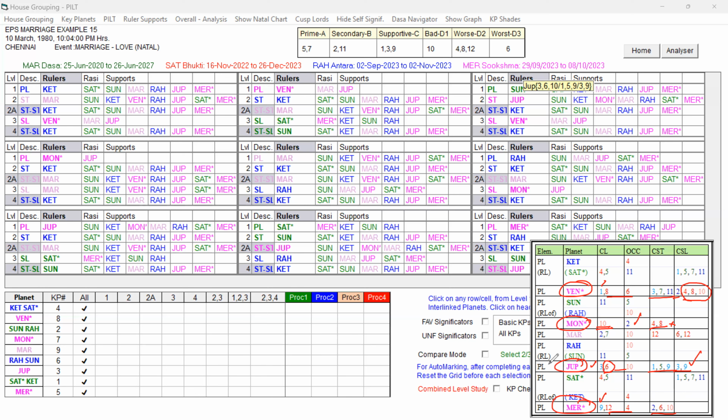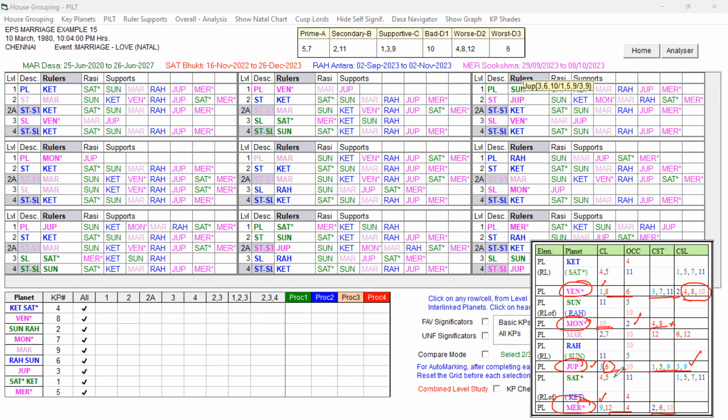Because just by looking at the color, we can only say it is a mixed one; only with the help of the self signification can we identify the strength. That is the reason when we are studying the EPS table, it is always easier, and we can easily get the house signification and level-wise grouping also.